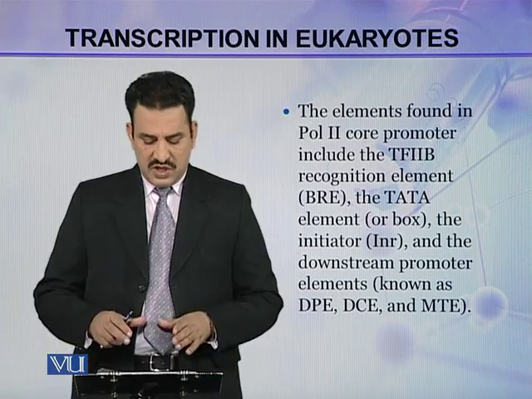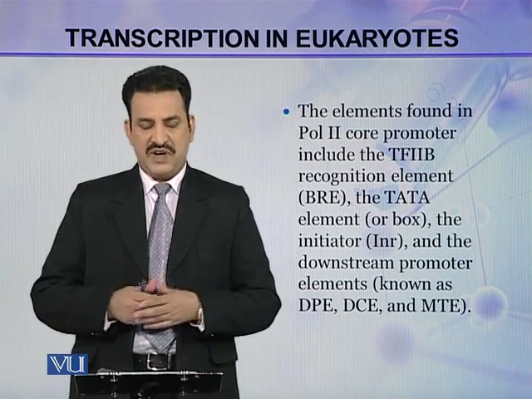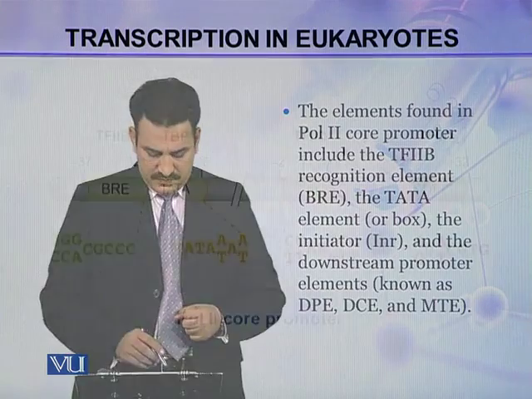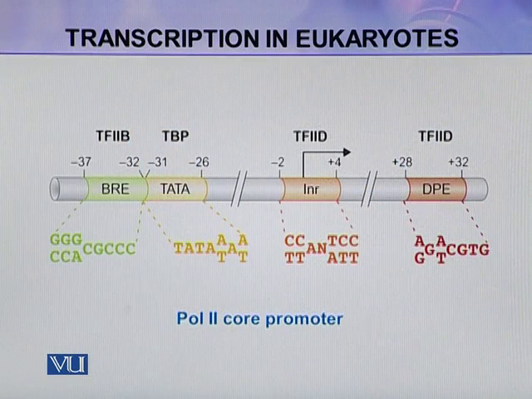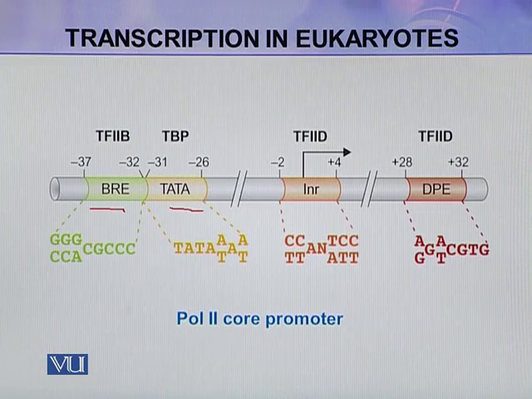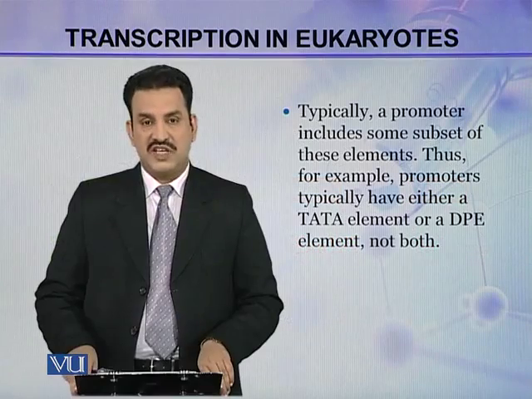So these elements are present in the core promoter. Here you can see a representation of the core promoter. So you can see this is BRE, this is TATA box, and this is INR, and then this is DPE, and so there are many such elements which are present in the POL2 core promoter. Typically, a promoter includes some subset of these elements.